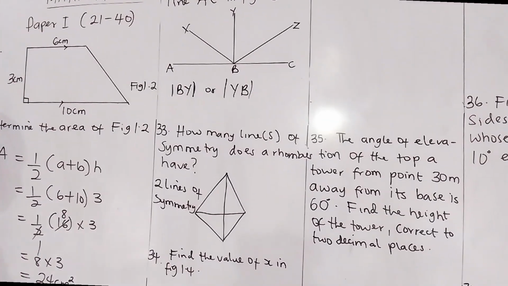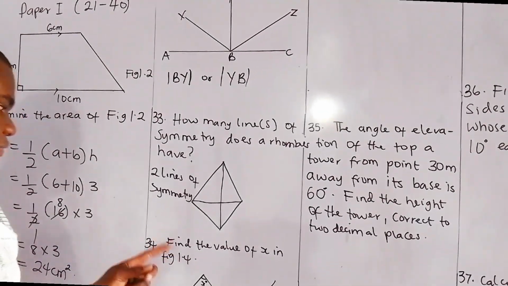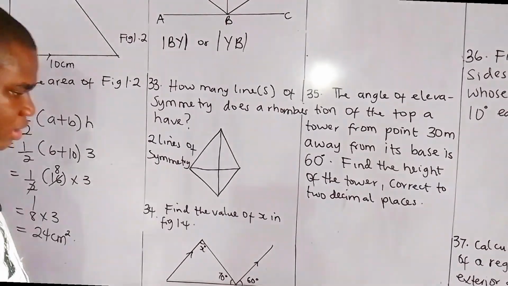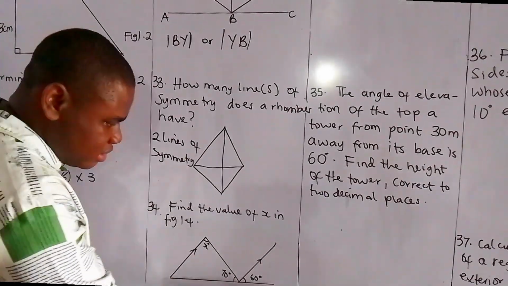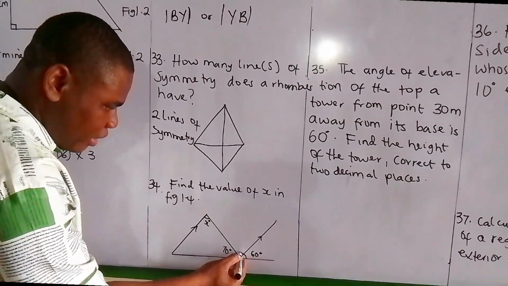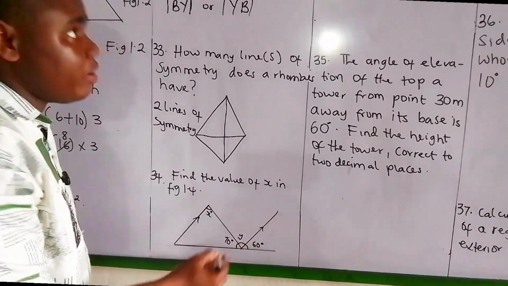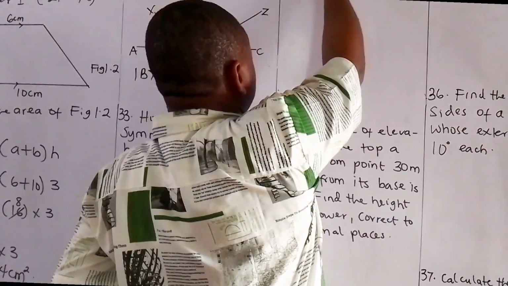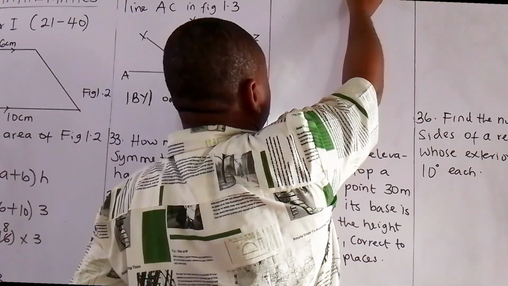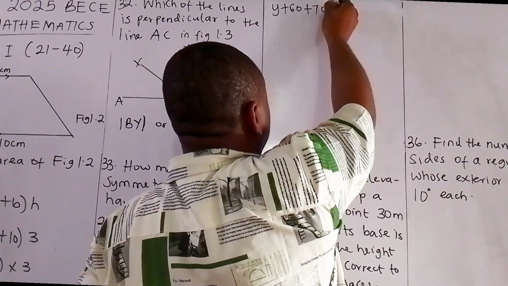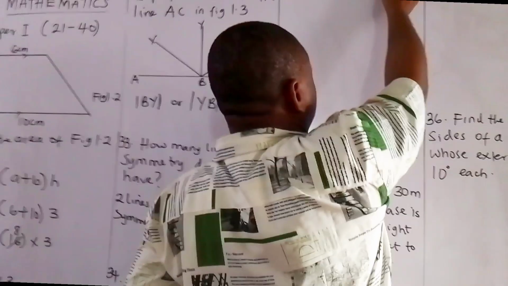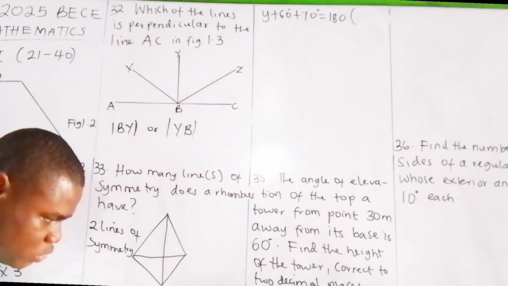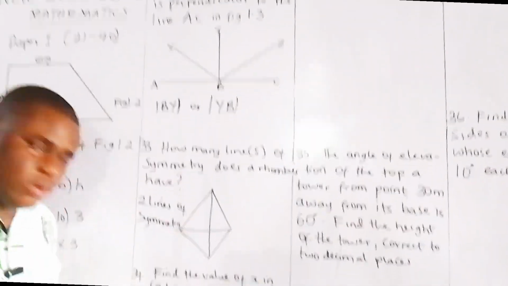Alright, for 34, it says find the value of x in the figure below. This is the figure. So in this case, first of all, let's label this as y. Alright, so we therefore have that y plus 60 plus 70 is equal to 180 degrees. This is a straight line, so it is angles on a straight line. So 70 plus y plus 60 is equal to 180 degrees.